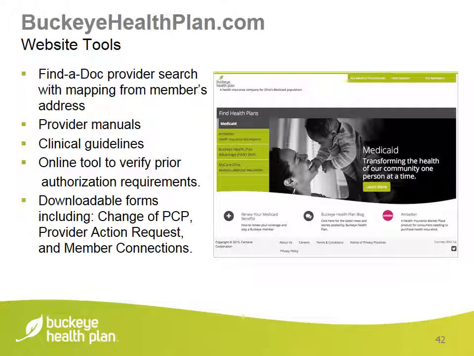On the right, you'll notice a screenshot of buckeyehealthplan.com. This is our general public website in which we house many different resources available to you through our provider resources section.